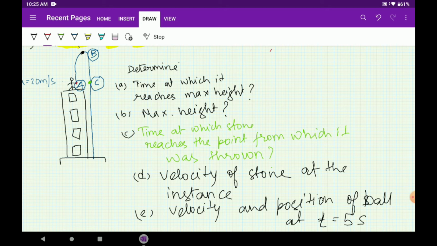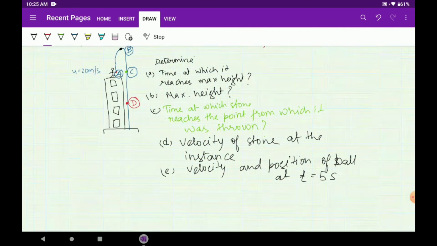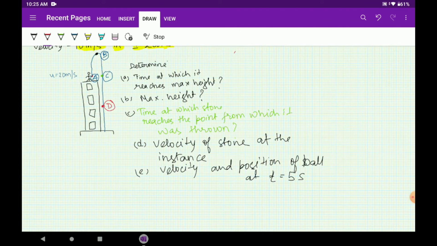Let that position be D. Okay, so now we are ready with our questions, and now we will be solving them one by one. I have tried to cover every type of question which can come from this type of problem. I think I might have missed a few parts, but this will cover most of the things for you.